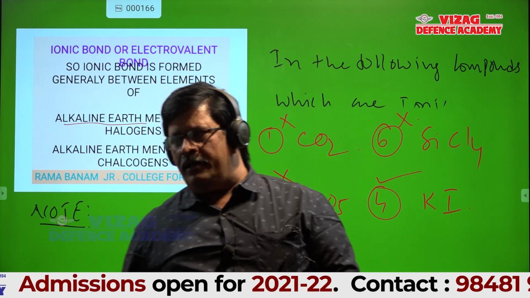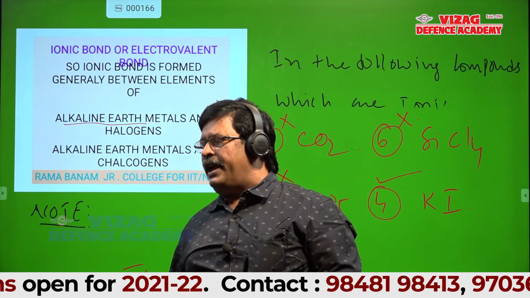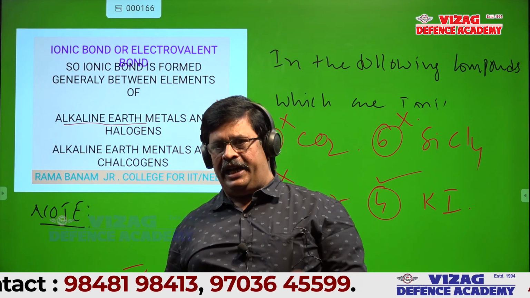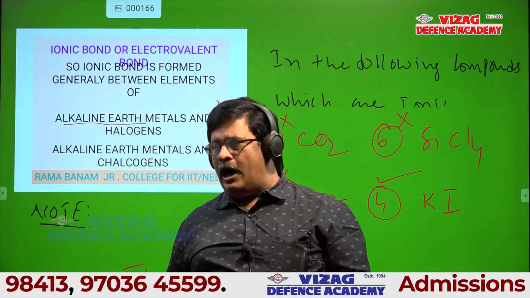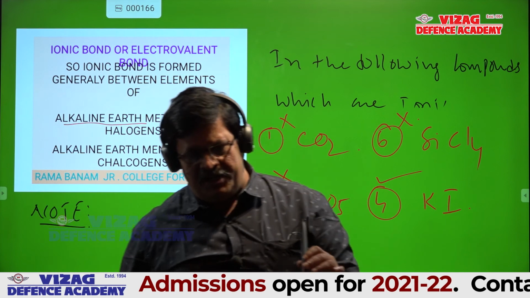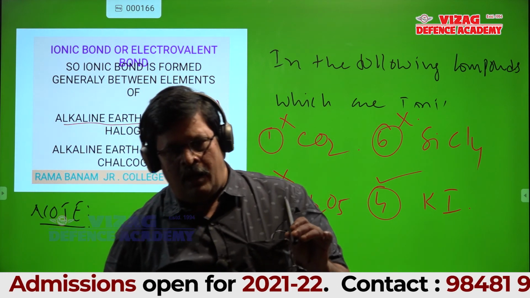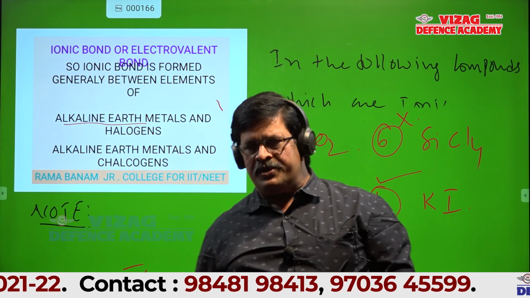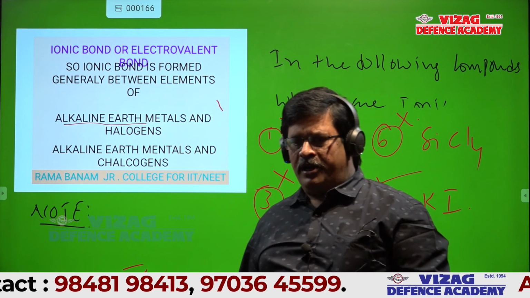One thing I have told you so many times: you all should be here by 8:20. If you are, I can teach 1 hour 10 minutes or 1 hour. Every time, 8:35, 8:40, 8:45.